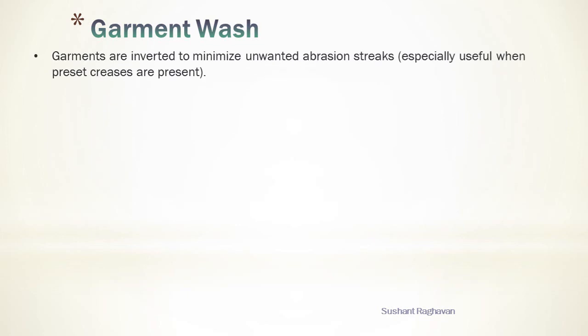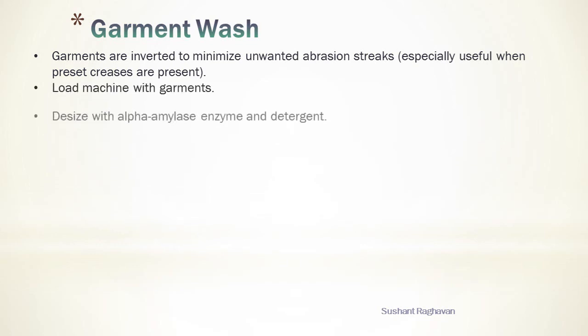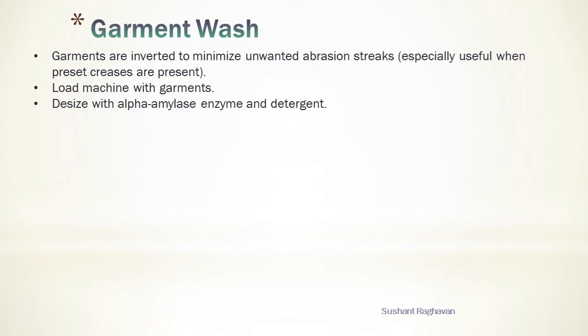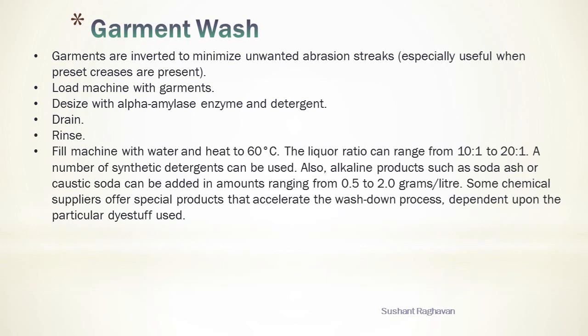Garment wash. Garments are inverted to minimize unwanted abrasion streaks, especially useful when preset creases are present. Load machine with garments. Desize with alpha amylase enzyme and detergent. Drain, rinse. Fill machine with water and heat to 60 degrees centigrade. The liquor ratio can range from 10:1 to 20:1. A number of synthetic detergents can be used.